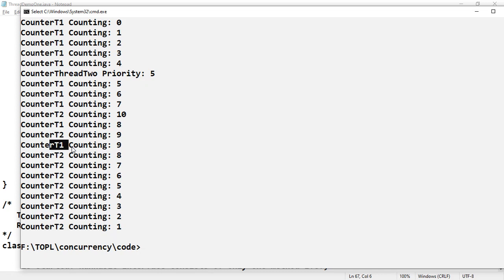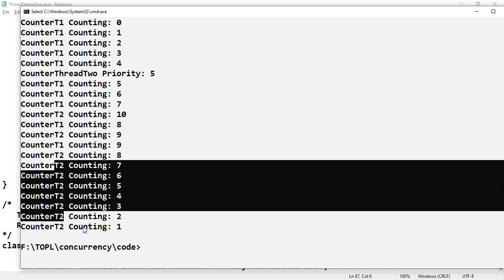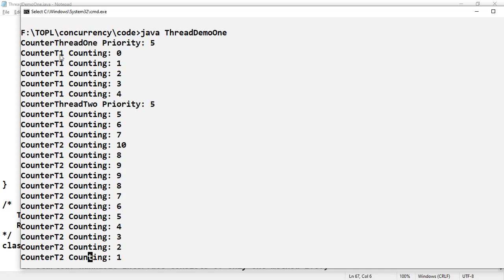Then somewhere in the middle thread 2 was suddenly started. Then somewhere in the middle you got T1, and the rest you got T2s. So the output is quite unpredictable here.